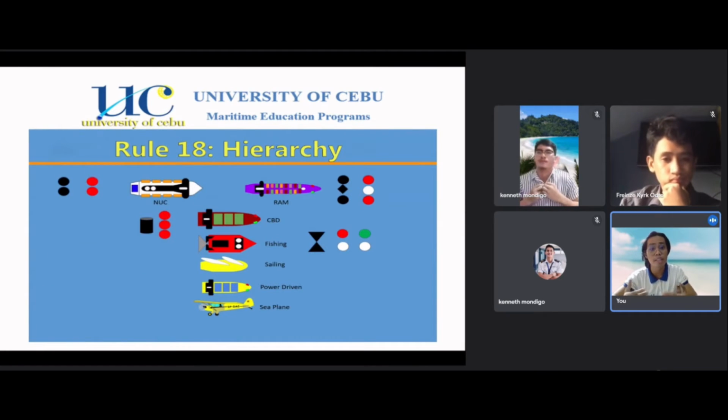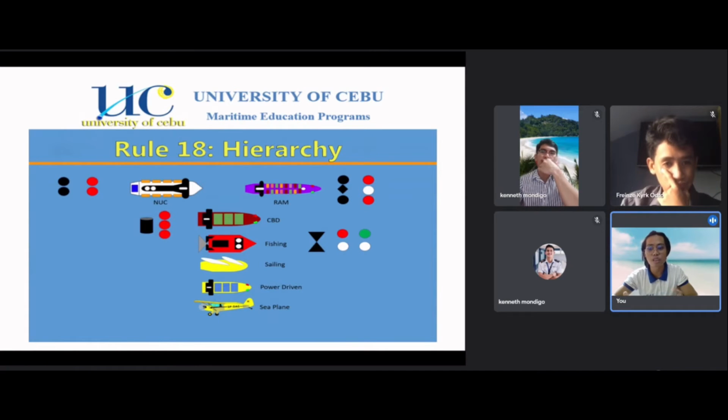situations. So they exhibit signals as well. In daytime, they show two black balls for the NUC, two black balls with a diamond in the middle for the RAM, and then at nighttime, it shows two straight red lights, and then two red lights with a white light in the middle for the RAM.